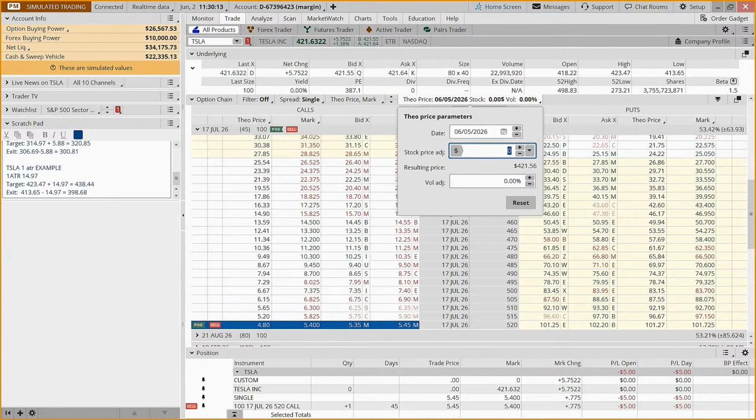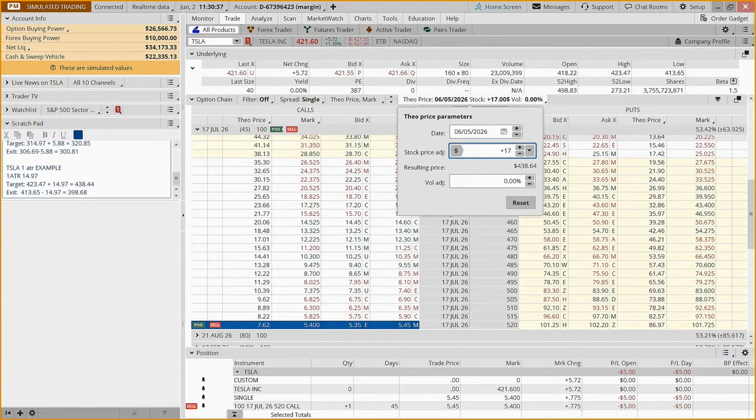That's my expectation. And if it's Monday, the numbers could be a little different. But it's currently at 421. Our target's at 438. So if this goes up by $17, how much could I make? So I'm going to type in $17. That would be $438.64. It would hit our target.